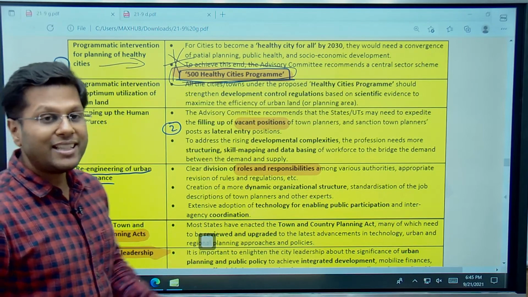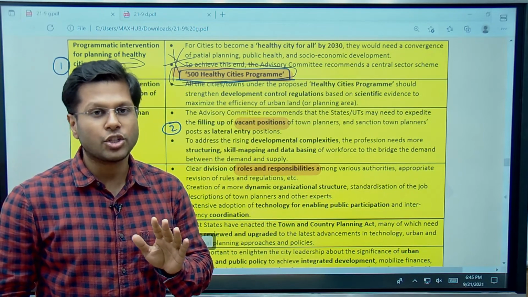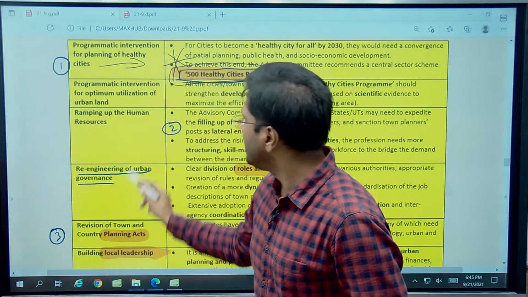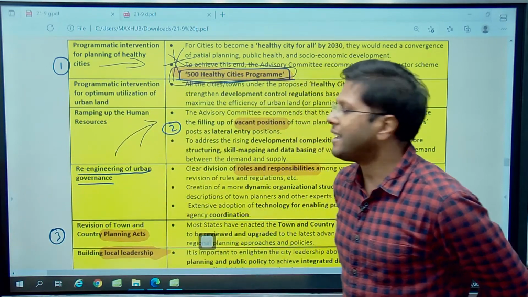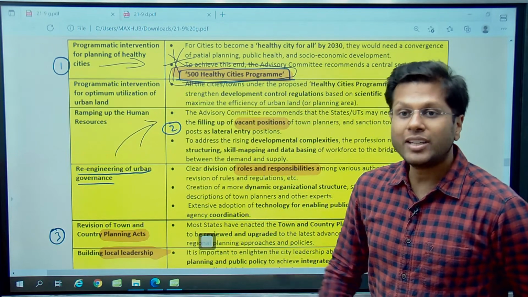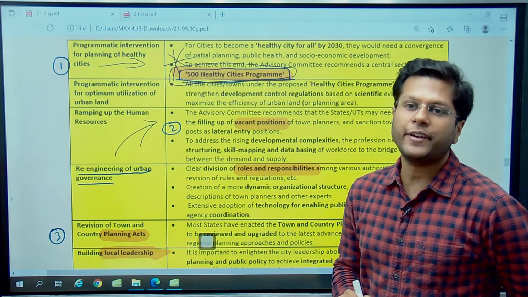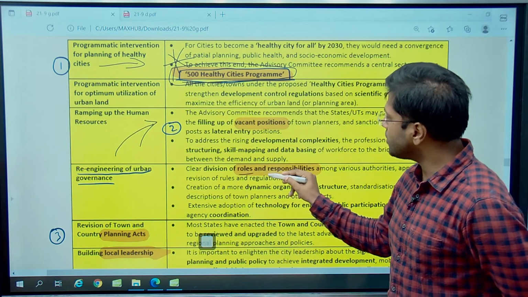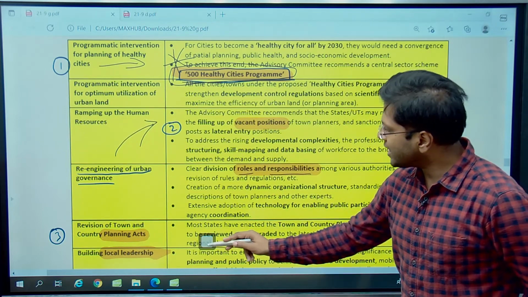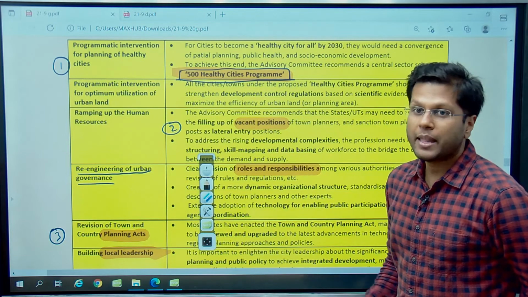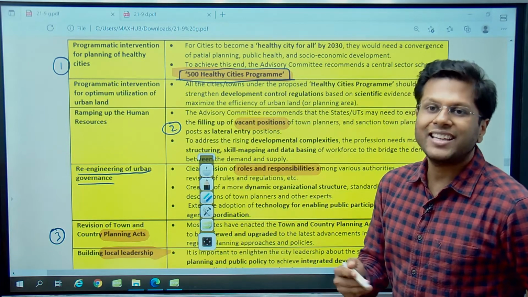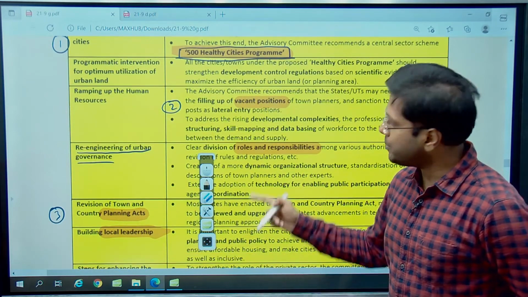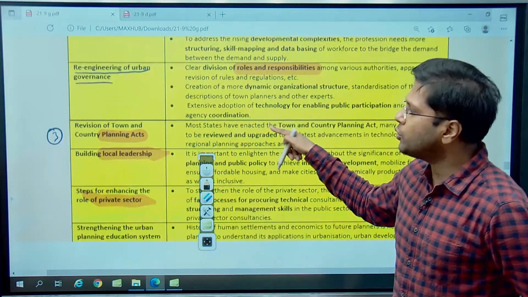It says that the vacant positions in city administration must be fulfilled. They should be filled, because that is how the urban bodies will be running in full capacity. Also, accountability of each administrator must be fixed. So when we spoke of misplaced accountability, roles and responsibilities of each authority under government must be fixed well. Why? Because they are not only accountable, they're also getting paid of the taxpayers' money. So they must be chiefly accountable for some work that they do, right?